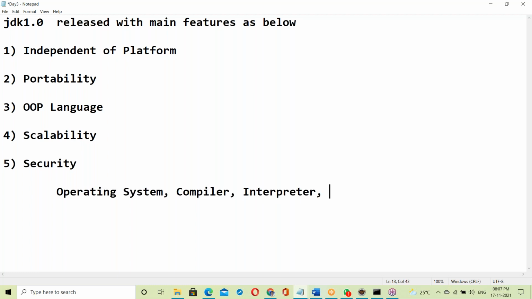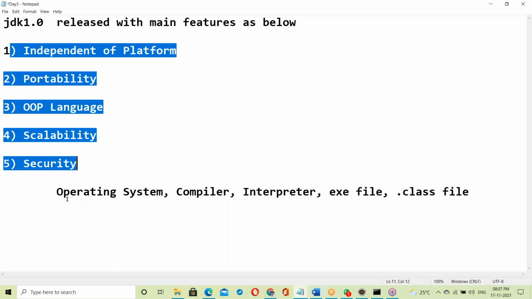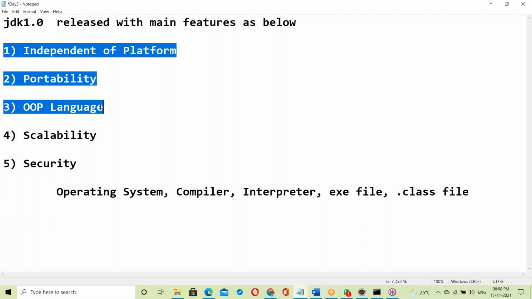Next, exe file knowledge. An exe file is OS dependent, as in C and C++. For a Java program, it is independent of the OS; in Java it is a dot class file. These are the prerequisites to understand Java features. What is an OS? What is a compiler? What is an interpreter? What is an exe file? What is a dot class file? If you know about these, it is easy to understand.